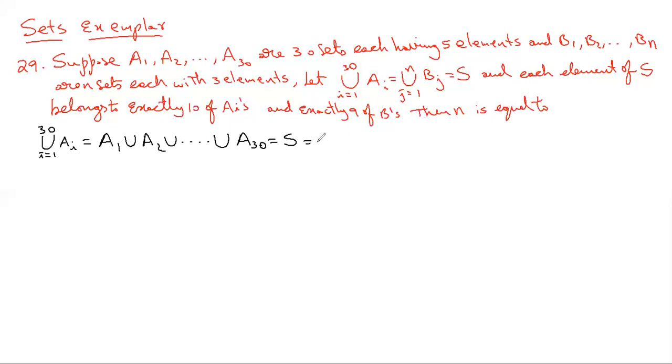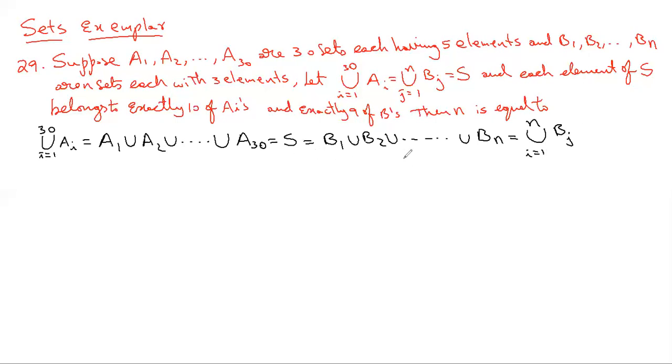And again, the same S is equal to B1 union B2 union, and so on, union Bn. For the A's you have clarity, they are given that there are 30 A's, but for the B's you don't have clarity on how many there are. That's what you need to find actually. But the fact that you need to understand is that the A's and B's both are getting their elements from S only.